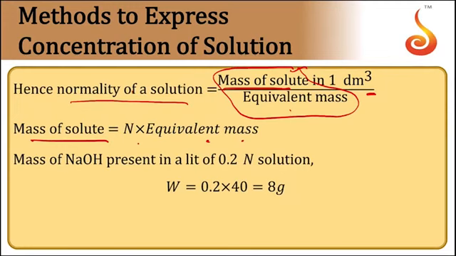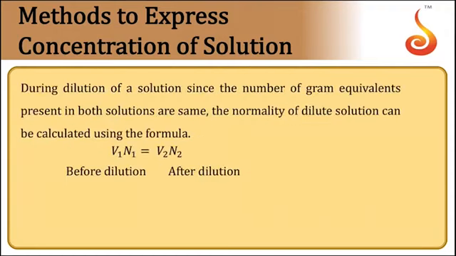For example, what is the mass of NaOH present in a liter of solution of 0.2 normal strength? They have given normality and volume, and we require the mass of solute present. Mass of solute is equal to normality into equivalent mass. Normality is 0.2 and equivalent mass of NaOH is 40, so 0.2 into 40 is 8. That is regarding normality. Then comes dilution.